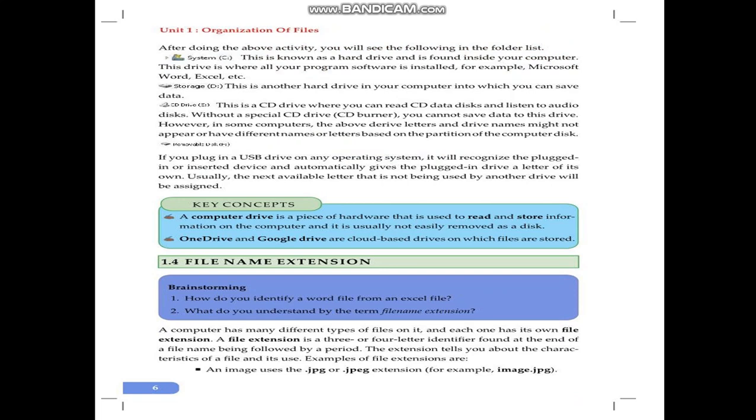How is the letter assigned? The operating system gives it automatically after the last letter. If we plug in another flash disk after F, it gives the next letter, G.